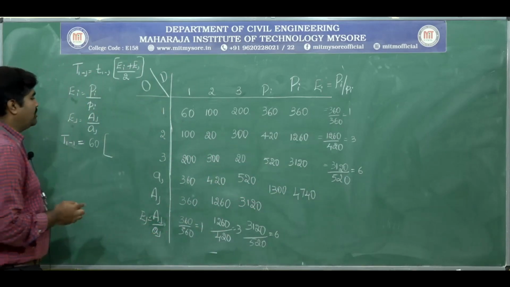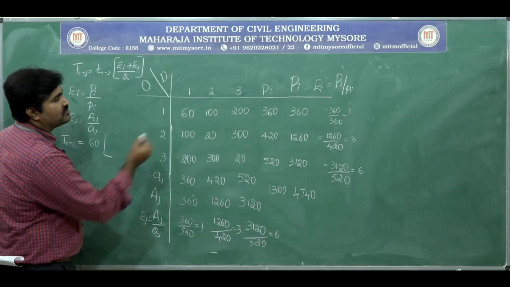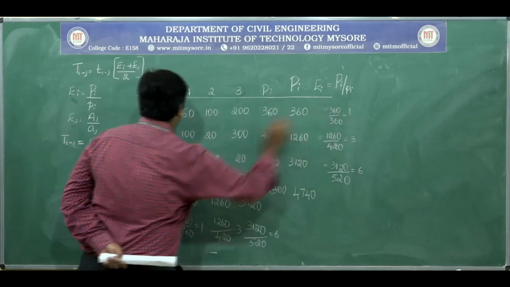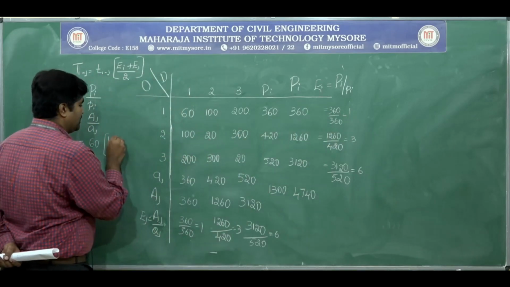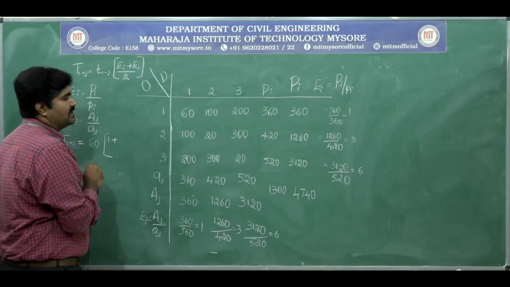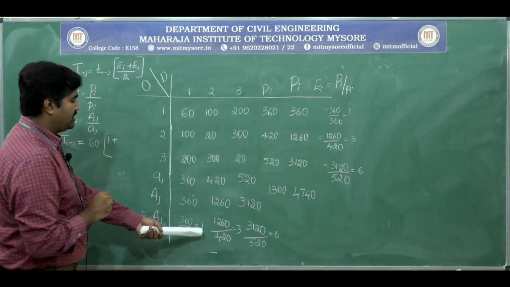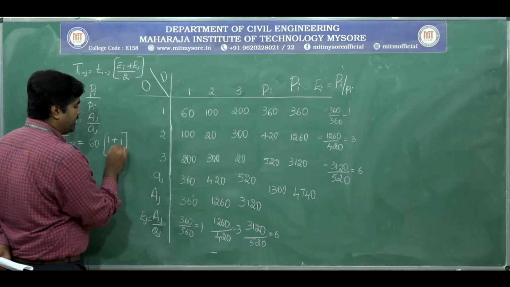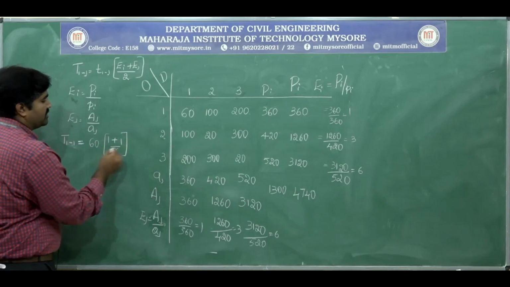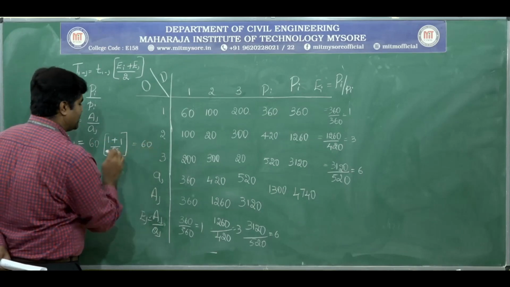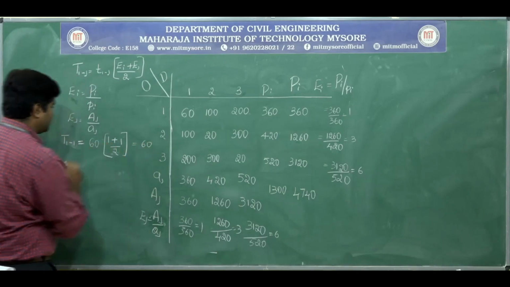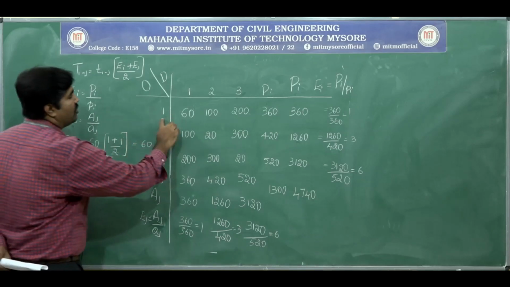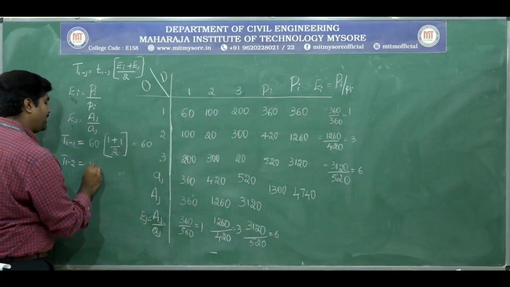Next we have to apply these here. For zone 1 to 1, the origin growth factor is 1 plus the destination growth factor, that is 1, divided by 2. 2 divided by 2 gives 1, so T11 is 60. Next, trips between 1 to 2 is 100.